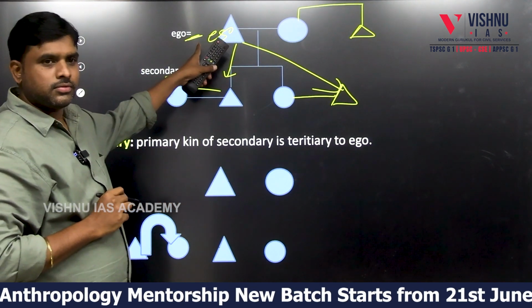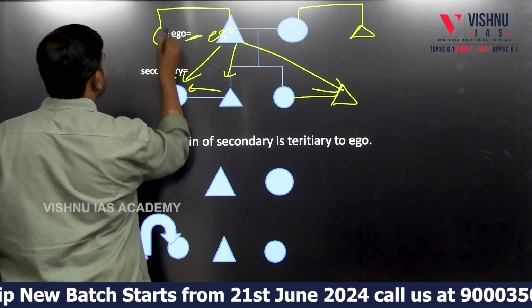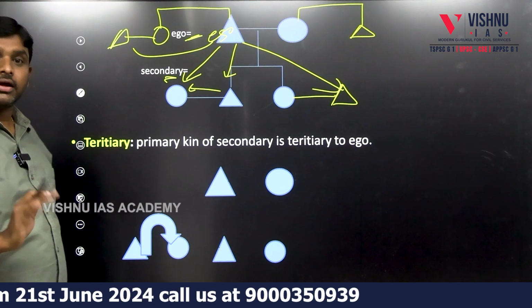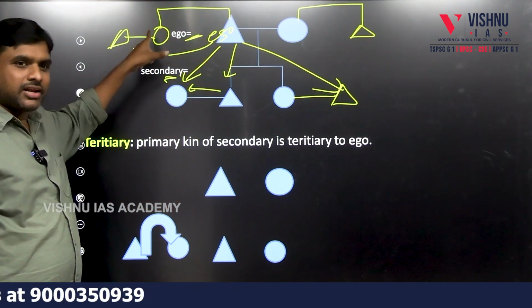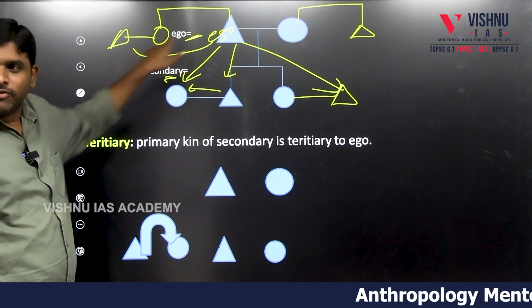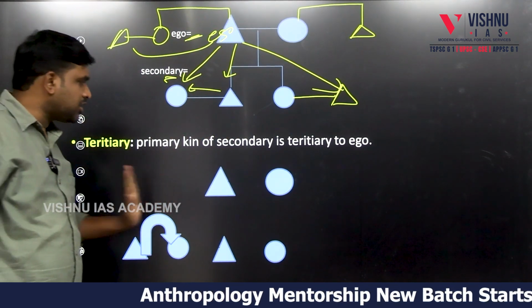For ego, secondary. This person? Secondary. This is primary, no. Sister. For him, sister's husband. For ego, secondary. Primary is secondary. Tertiary.